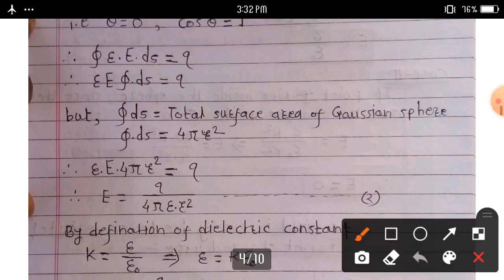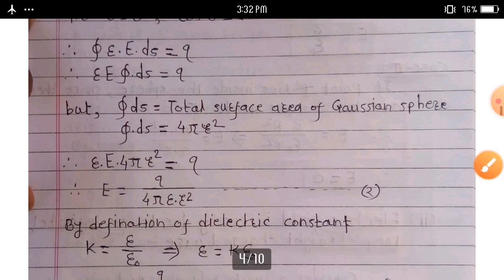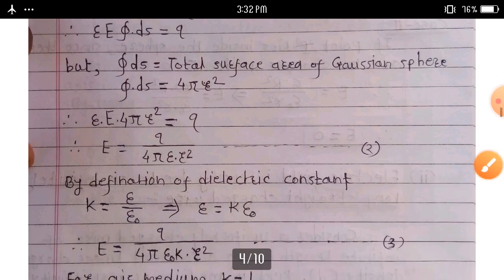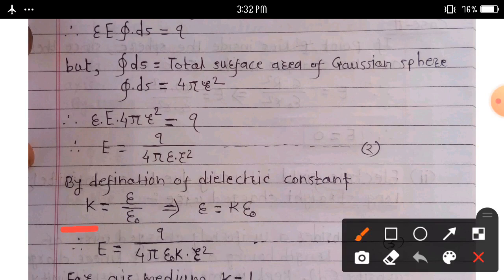Consider equation second here. This equation gives the electric field intensity due to a uniformly charged spherical shell or hollow sphere. By definition of dielectric constant, k is equal to epsilon upon epsilon naught.